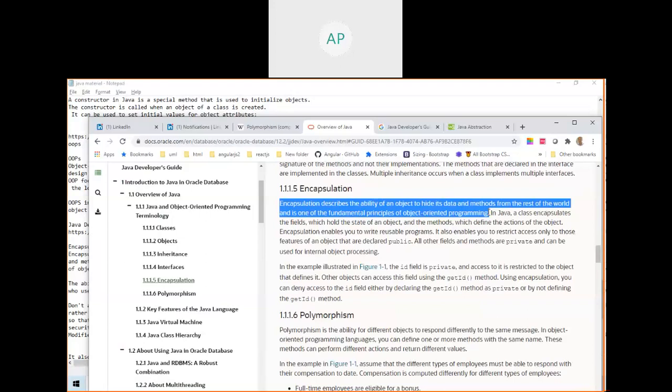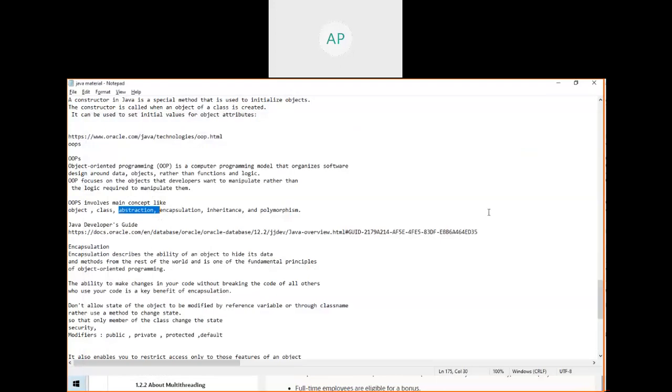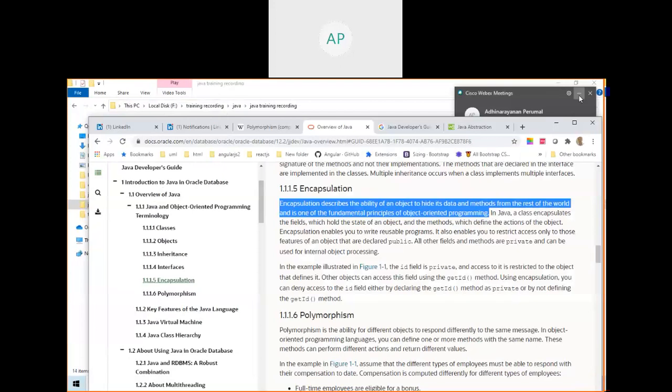If you say encapsulation, your Java language should provide an option to hide the members inside the class, so that if we hide a member, only the other members inside the class can access it. No one can access it from outside. What is the meaning? Through the class name or through a reference variable. That's very important. So if you declare a member, see here, encapsulation. Very, very, very important. The concept is simple, but the understanding should be somewhat better.